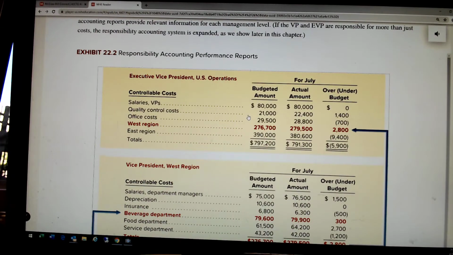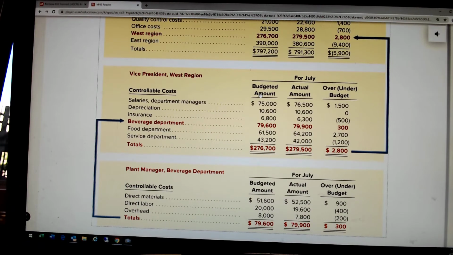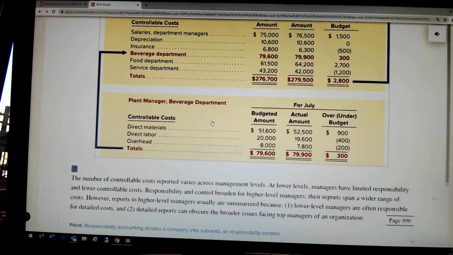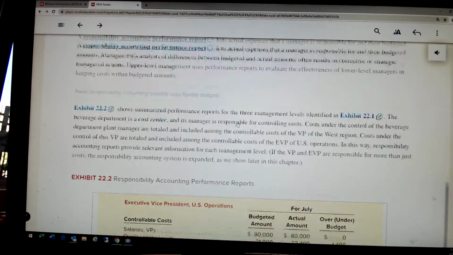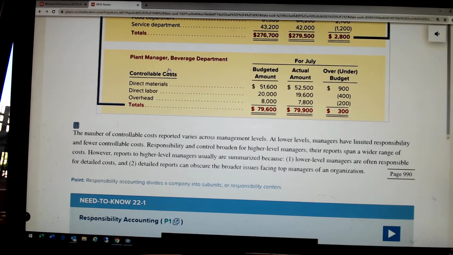So when we look at our results of operations for July, I'm going to start at the bottom. Actually, I think it's easier to start at the bottom. We're going to start with the plant manager of that beverage department, which was this guy right here. We're going to say, how did you do? We're only going to report to him those costs that are controllable. So for the beverage department, making beverages, he's responsible for materials, labor, and overhead in his department. Here was the budgeted amount, and that would be from the flexible budget, whatever level of activity he actually produced.